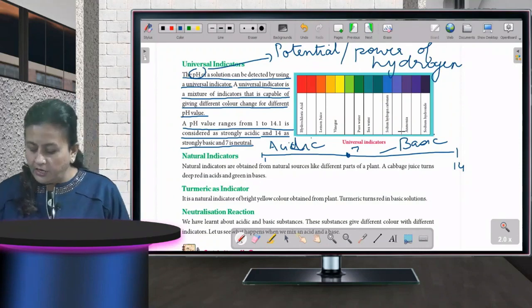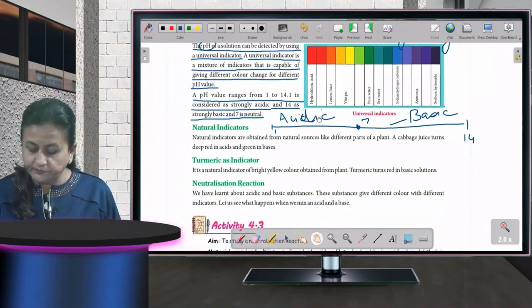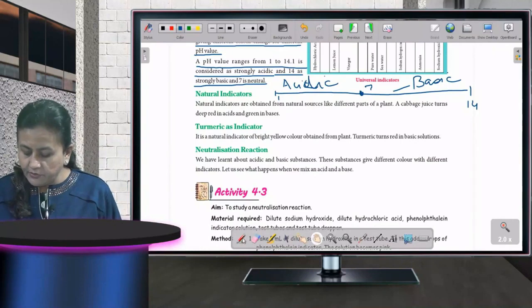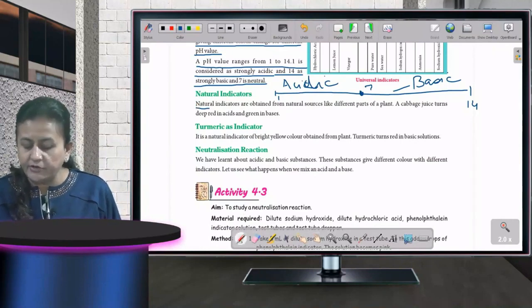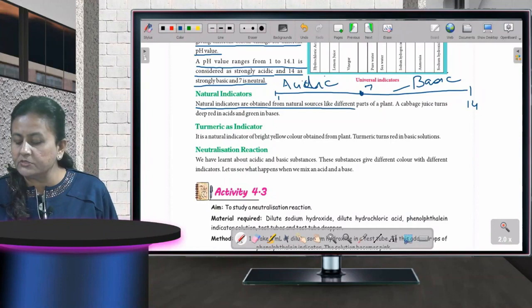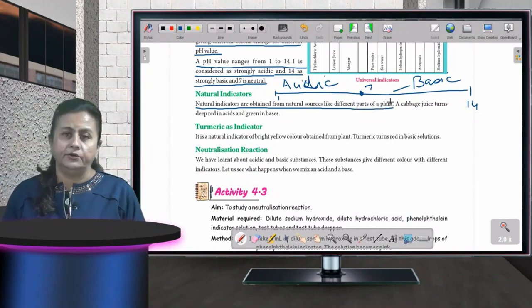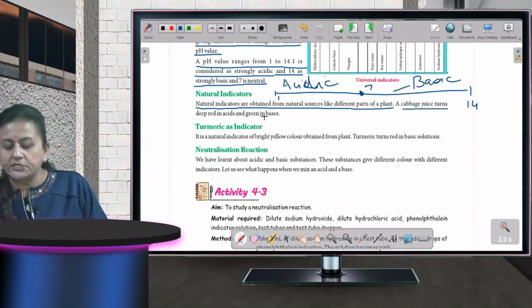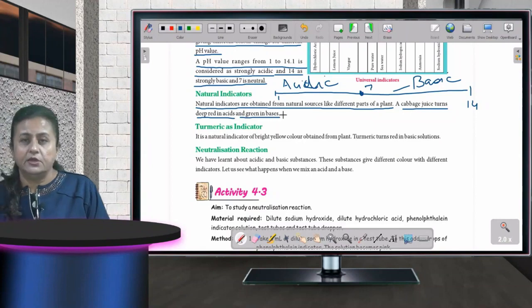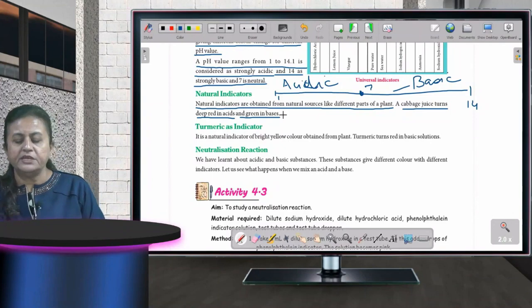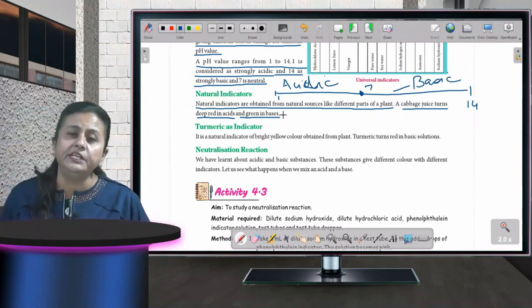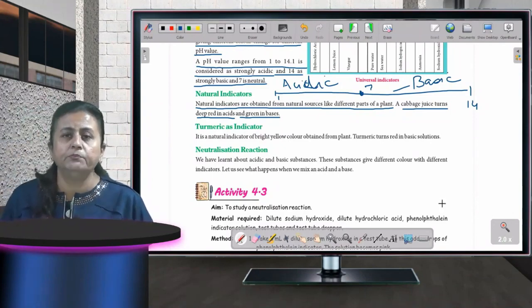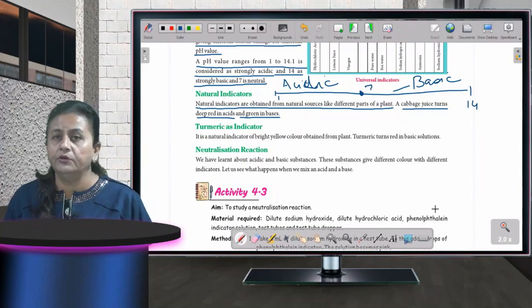Now the next one, natural indicators. What are natural indicators? Natural indicators are obtained from natural sources like different parts of a plant. If you take the juice of cabbage, the juice turns deep red in acids and green in bases. Cabbage, you must have seen it. If you take its juice and mix it with acid, it gives you a deep red color, and if you mix it with bases, it gives you a green color.